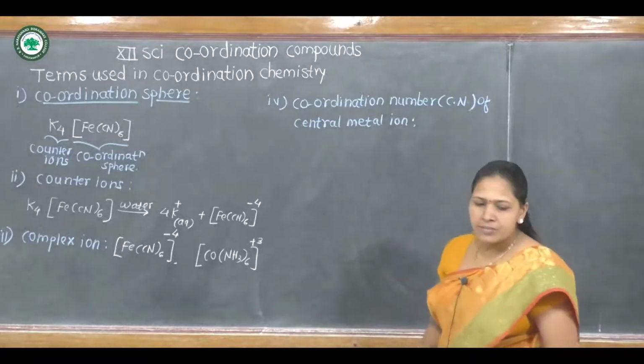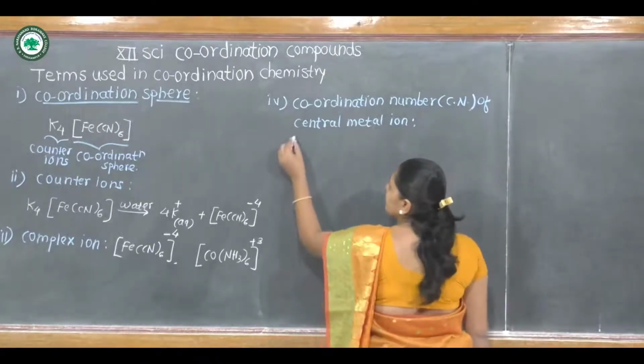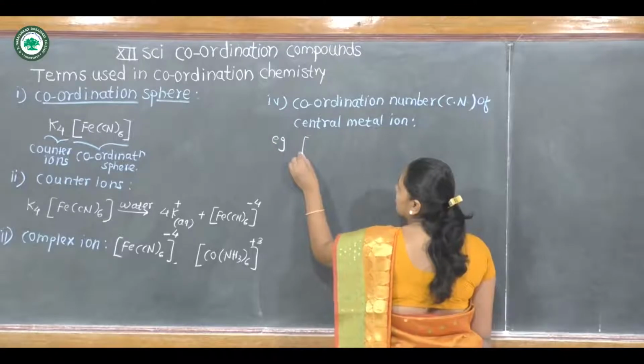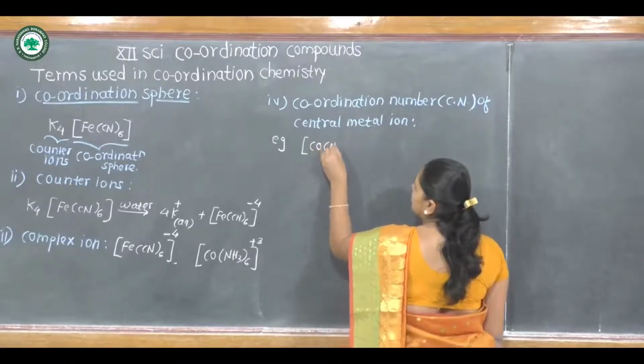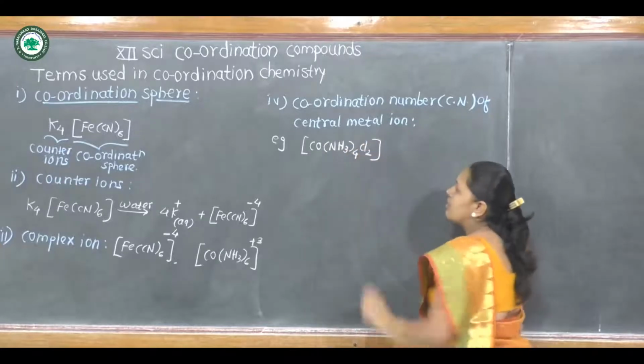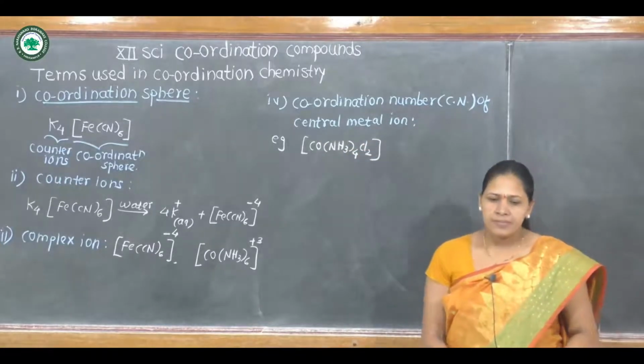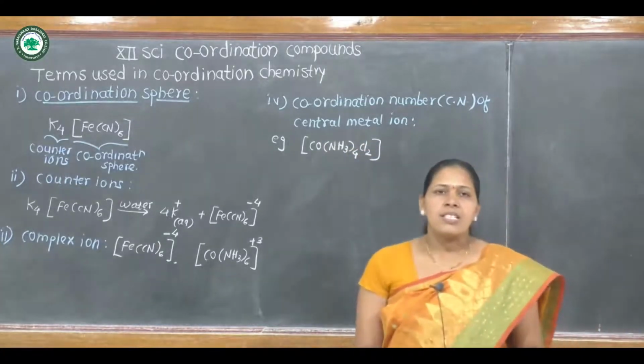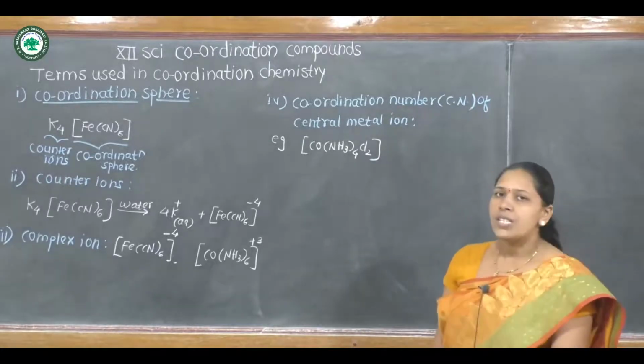For example, in this complex, central metal ion is cobalt.